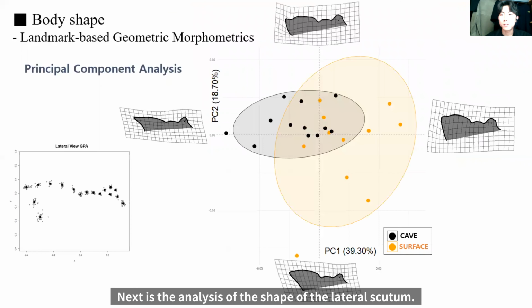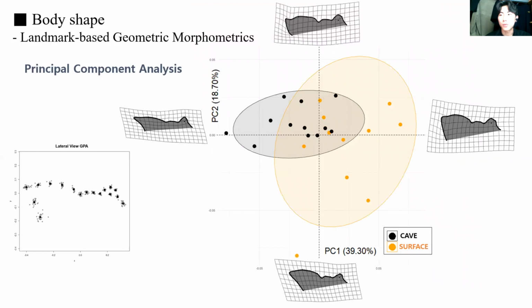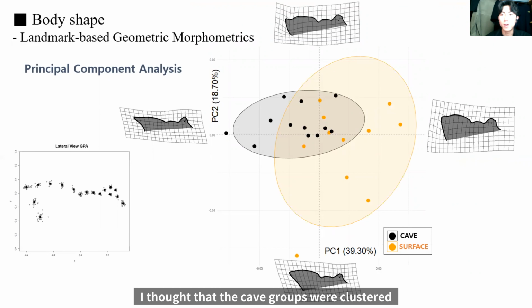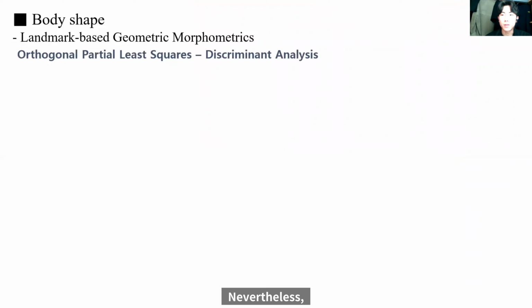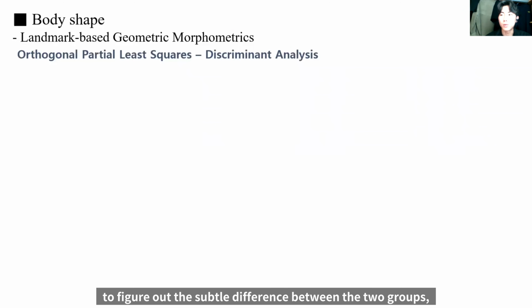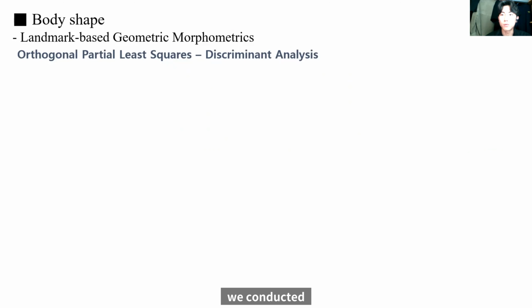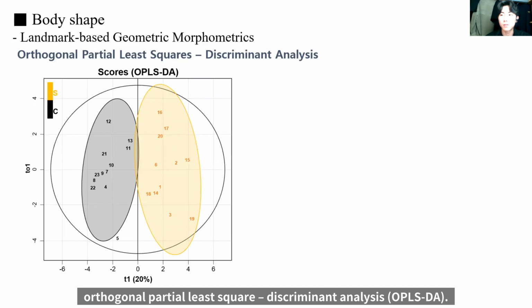Next is the analysis of the shape of the lateral scrotum. When I saw this PCA result, I thought that the cave groups were clustered, but there exist many overlapping regions. Therefore, it is considered that there is just a slight difference between cave and surface in scrotum shape. Nevertheless, to figure out the subtle difference between the two groups, we conducted orthogonal partial least squares discriminant analysis.